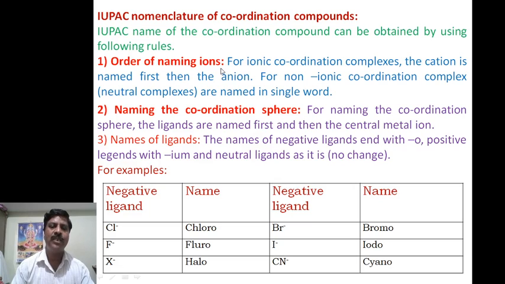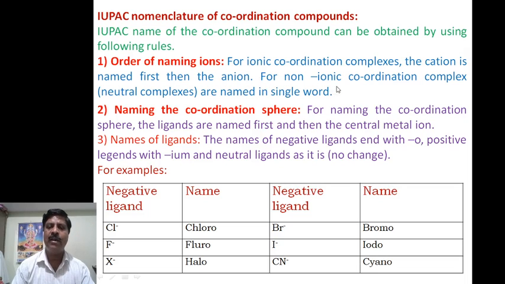If there is a coordination pair and a simple ion, the cation, that is the positively charged ion, should be named first, followed by the negatively charged ion. The cation is named in one word and the anion in the second word, and naming should start with small letters, not a capital letter.